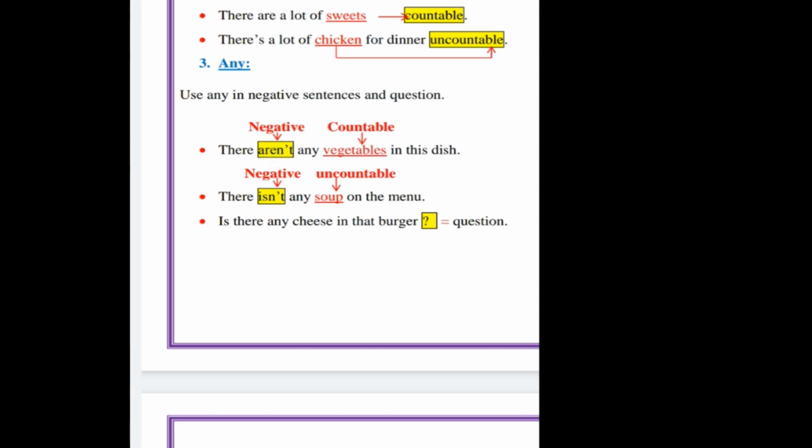There aren't any vegetables. So any comes after not. There are not. There aren't any vegetables in this dish. Next, there isn't any soup on the menu. So any comes with negative sentences.